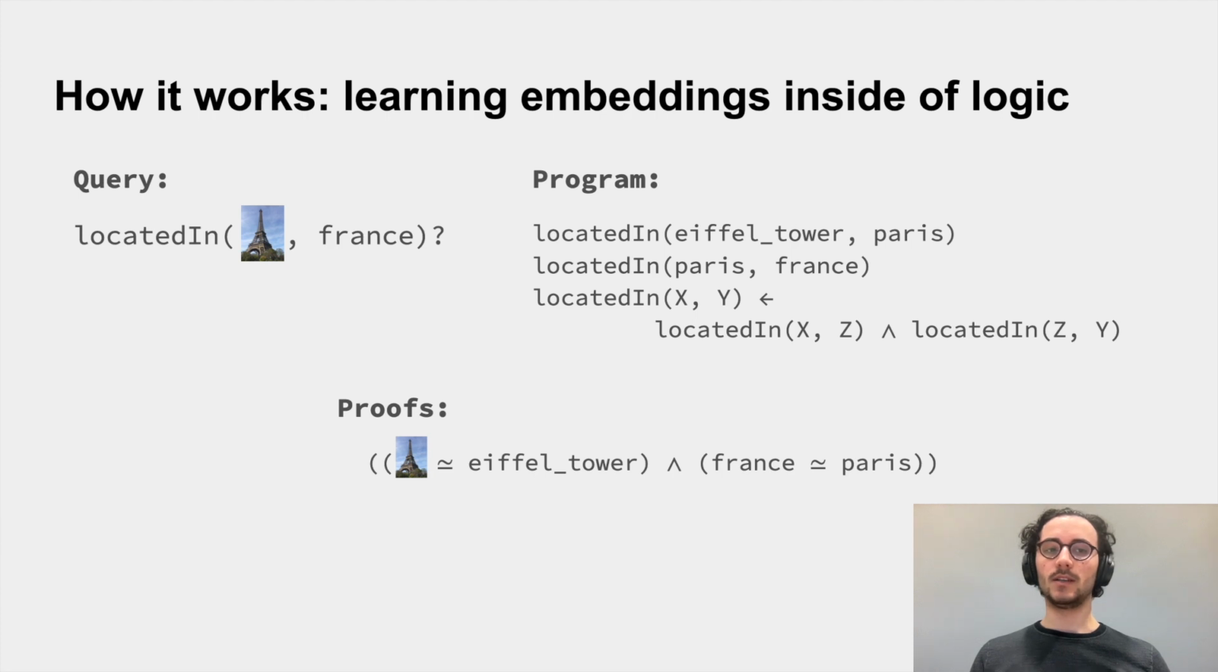So now when we query, we can get proofs using SLD resolution. So when we first apply the first rule of our program, we equate the image to the symbol of Eiffel Tower using soft unification, and also soft unify the symbol of France with Paris. We can apply the same to the second rule. Here we only need to soft unify the image with Paris. Thirdly, we can get our intended proof by using the transitive rule, where we soft unify the image with the symbol of the Eiffel Tower.